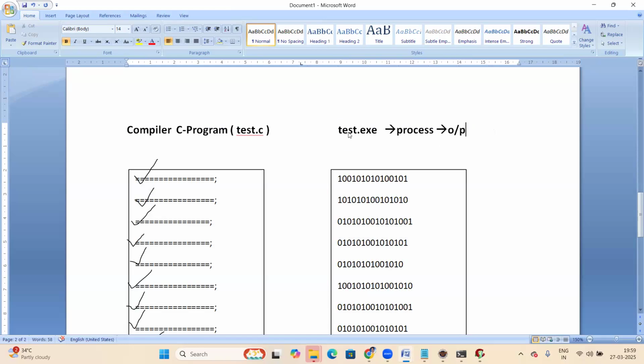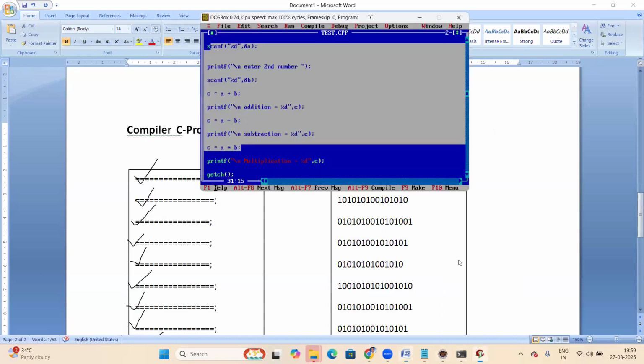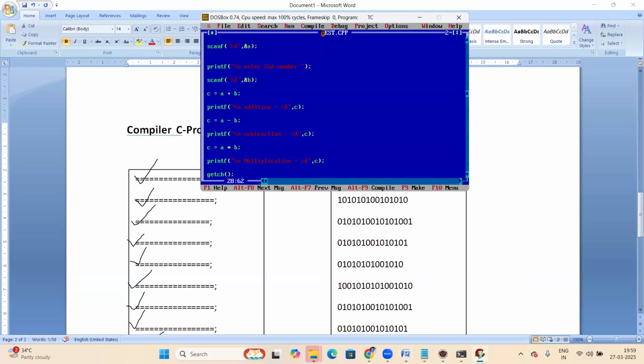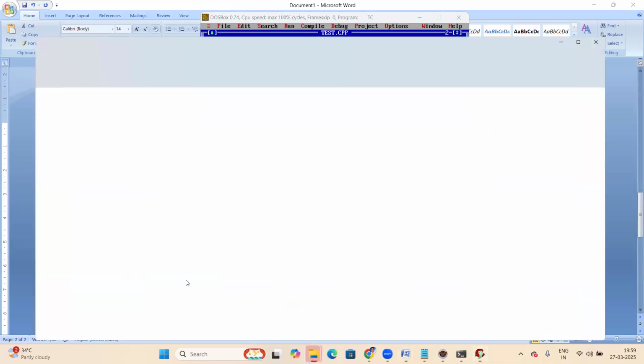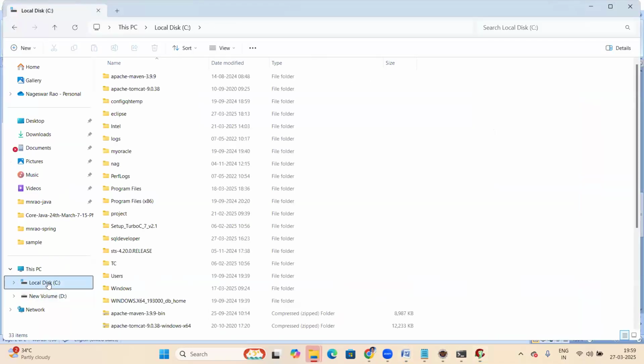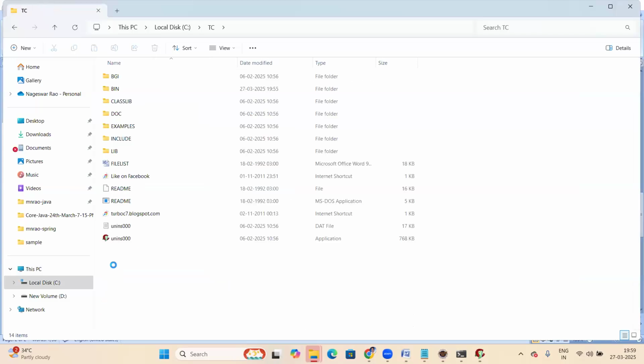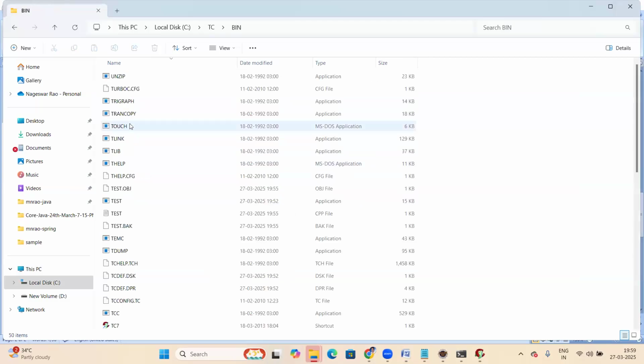Okay, let me show that exe file, test.exe, for this program. Test.cpp. In the C drive, TC means Turbo C, is installed in this bin folder. Inside the bin folder are all the programs.